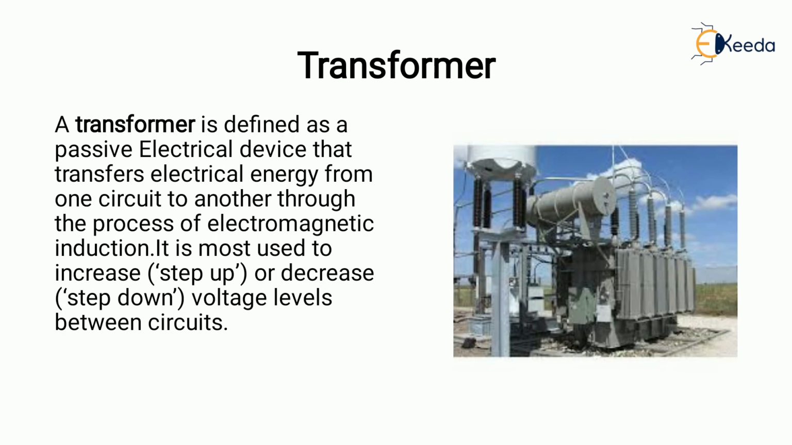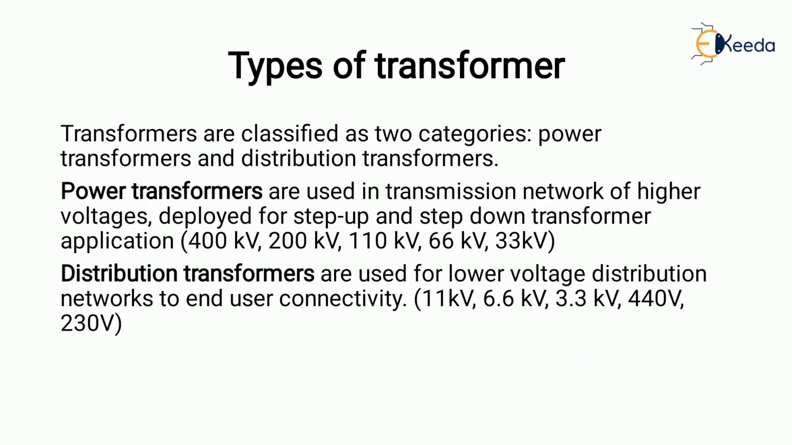Next is the transformer. A transformer is a passive electrical device that transfers electrical energy from one circuit to the other circuit through the process of electromagnetic induction. It normally steps up or steps down the voltage between the circuits. Next, what are the types of transformer? Transformers are classified into two categories: one is the power transformer and the second is the distribution transformer.